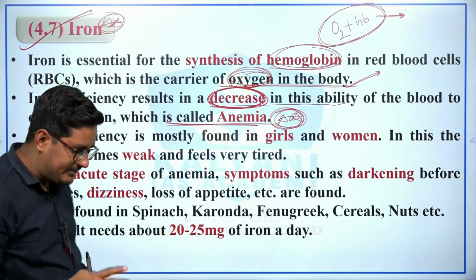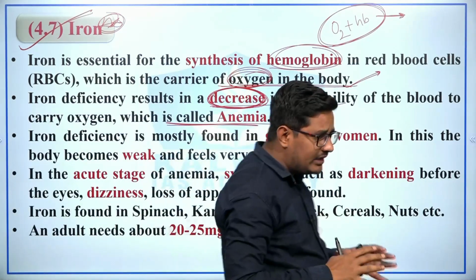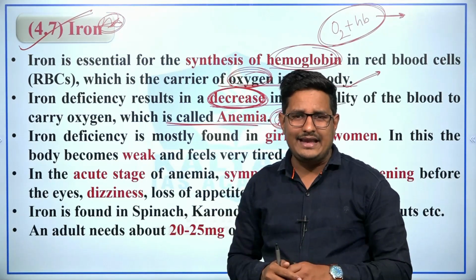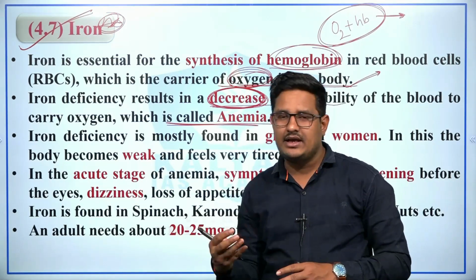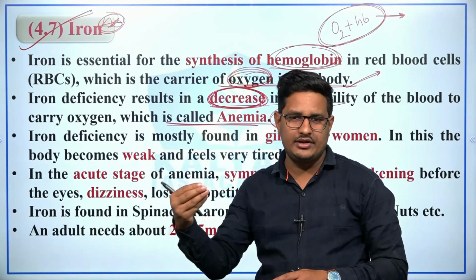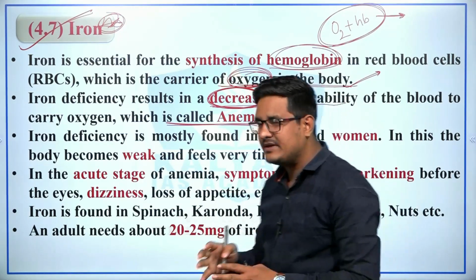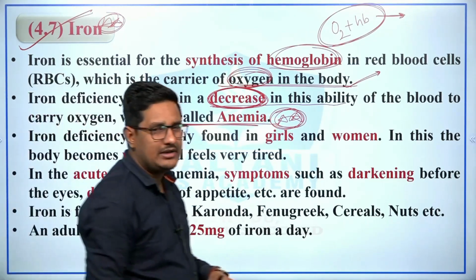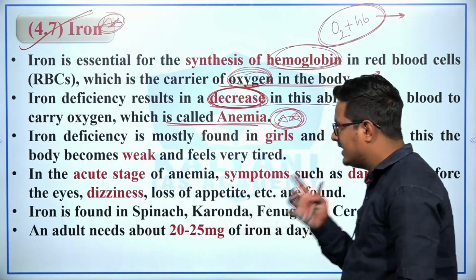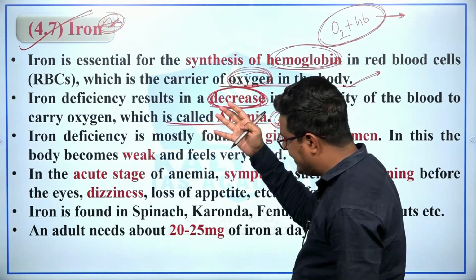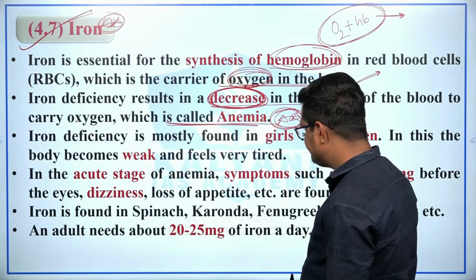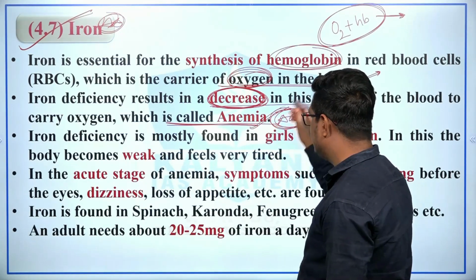And because of the menstrual cycle or periods, there is blood loss, and in India iron is not included in the food. Therefore, 50% of the population, or we can say 50% of women of India, are anemic. And if there is a deficiency in iron, there is a disease, anemia, which is found in girls and women.